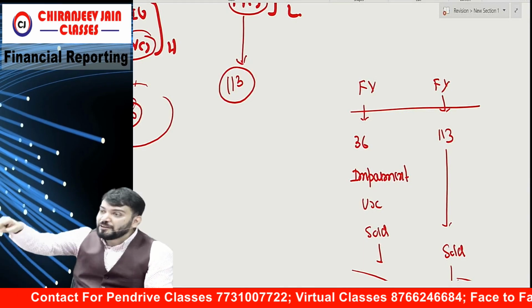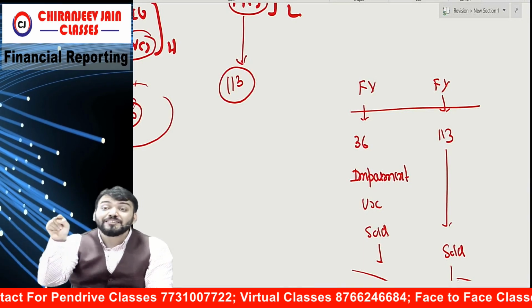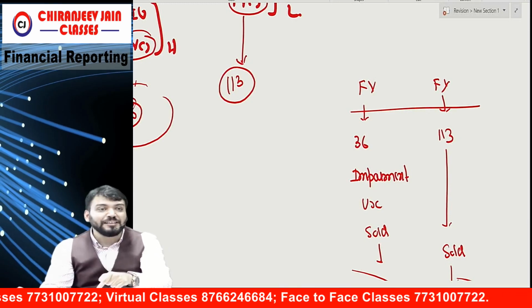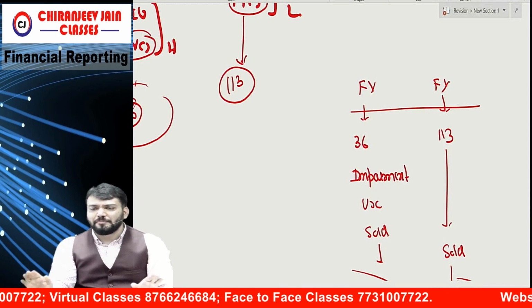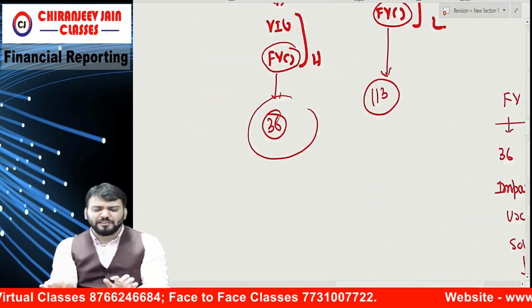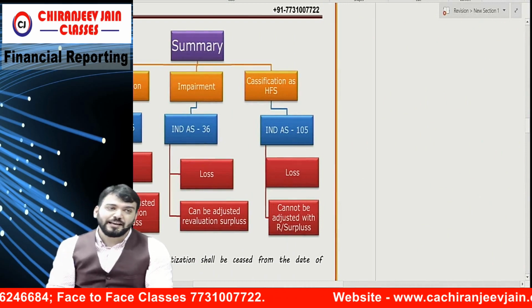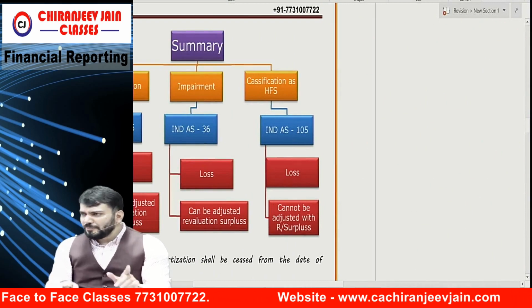For impairment, fair value will be different. For classification, fair value is different. Understood why? That is a question given in SM. I forgot whether it is in SM or MTP. I forgot. But there is one question given by ICAI, I will say. Have you done that type of question?